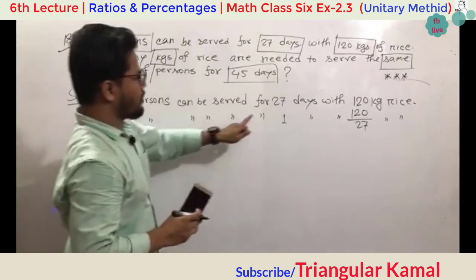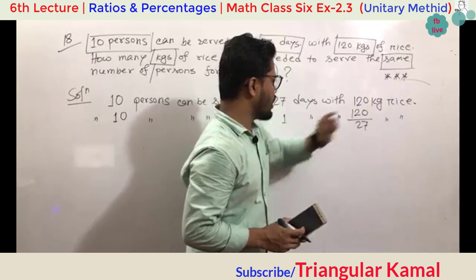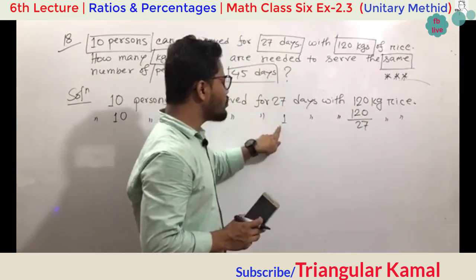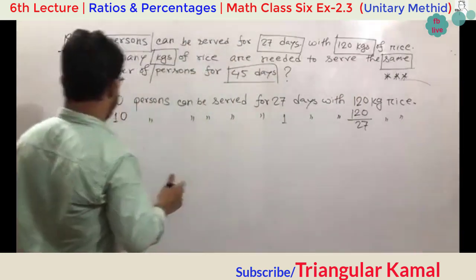That means in 27 days they use 120 kg. So in 1 day they use the smallest portion of the previous rice.